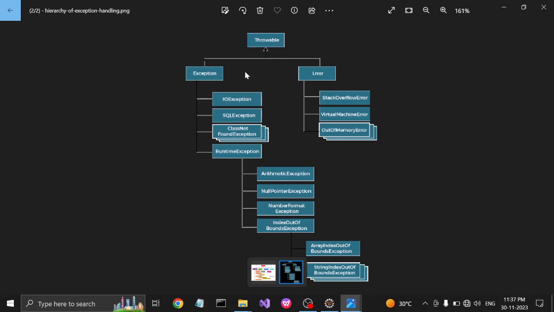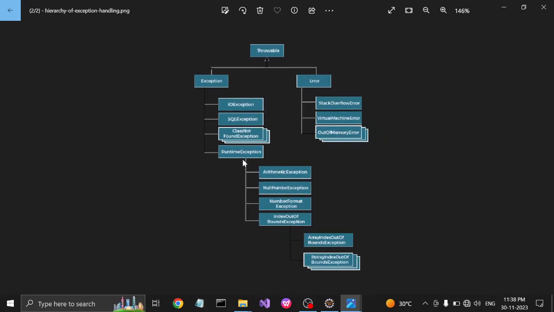Okay, so in the exception hierarchy, there are two types of exception. One is the compile time and the second is the runtime exception. Compile time exception is called a checked exception. Examples of checked exceptions are IO exception, SQL exception, and class not found exception, and they should be handled before running the code, otherwise we'll get an error.